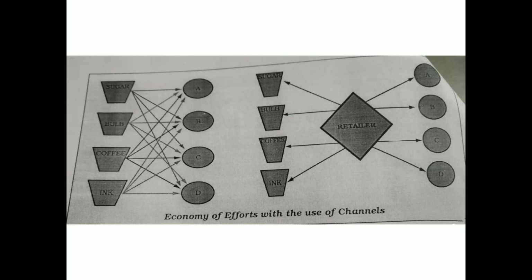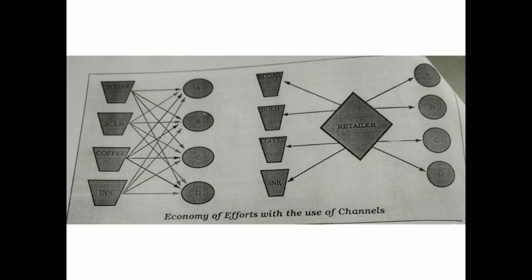So the sugar manufacturer will have to approach A, B, C, D, all different types of consumers scattered across the geographical area, and so he will have to put in a lot of effort, right? Because sugar is to be used by everyone, it is very difficult for him to reach out to these people. In the same way, bulb, coffee, and ink producers will have to do the same activity, reaching out to individual customers, and this would involve a lot of time, cost, and on top of it, more and more investment would be needed.